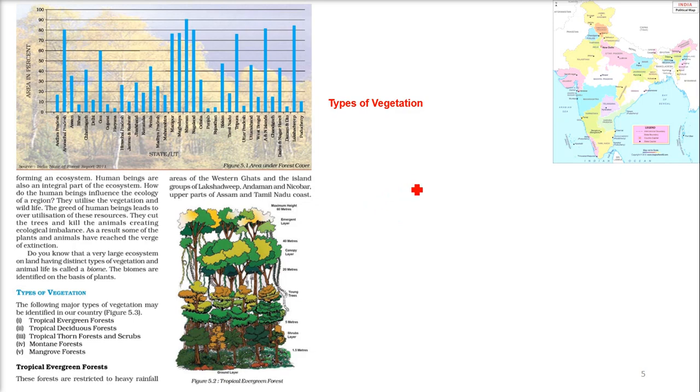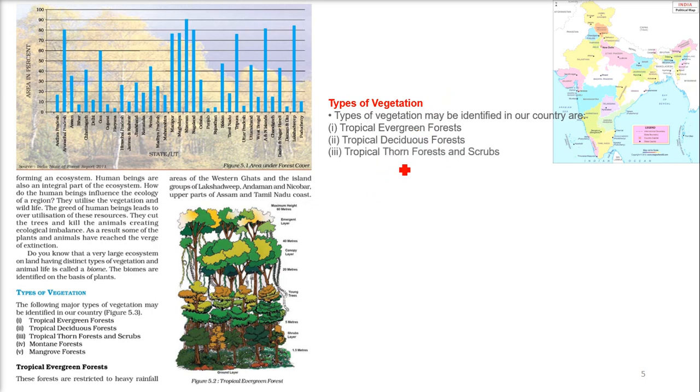Now, the important thing is the type of vegetation. There can be different types of vegetation depending upon the place, the latitude, the water, the soil, and various characteristics you just saw, like temperature. The types of vegetation identified in our country, India, are first of all tropical evergreen forest, then tropical deciduous forest, then tropical thorn forest and scrubs, then montane forest, and then mangrove forest.